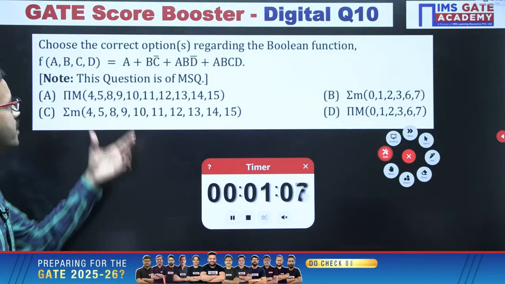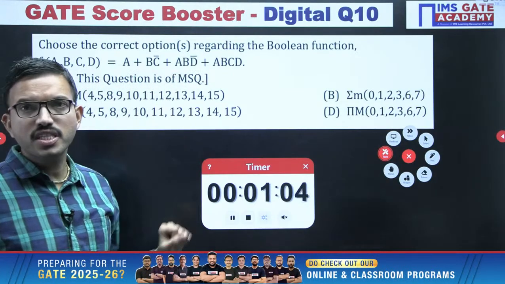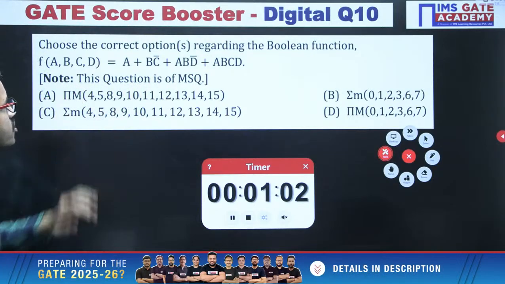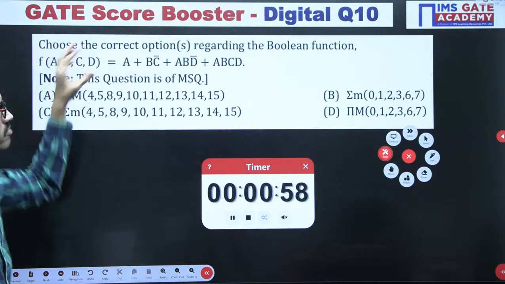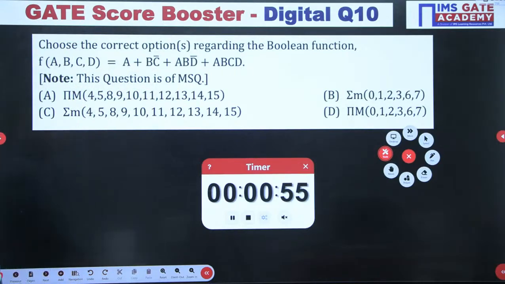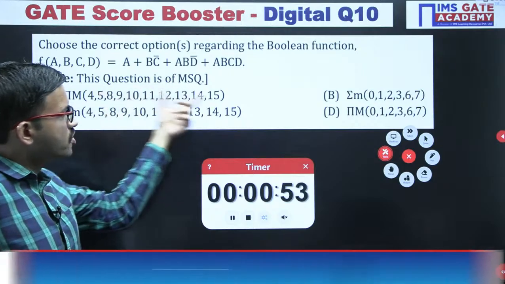In this question, you are having one Boolean function. For this Boolean function, among the 4 choices, whichever are equivalent, choose the correct option or options regarding the Boolean function. It is an MSQ question. 2 choices are in sigma m form, and 2 choices are in pi capital form.